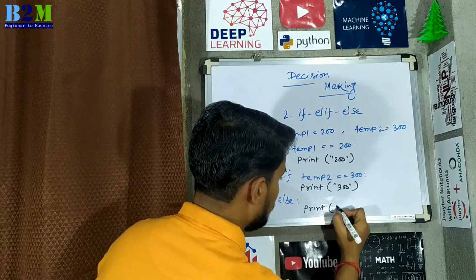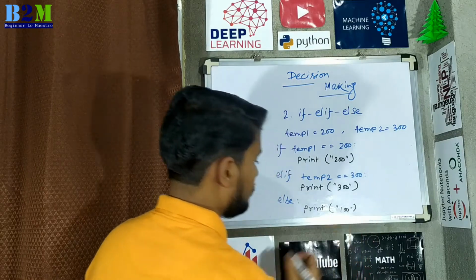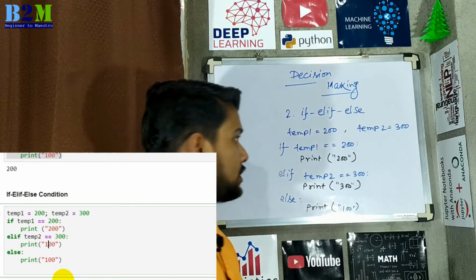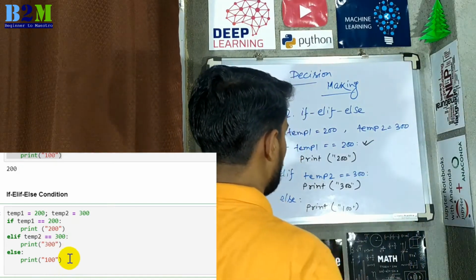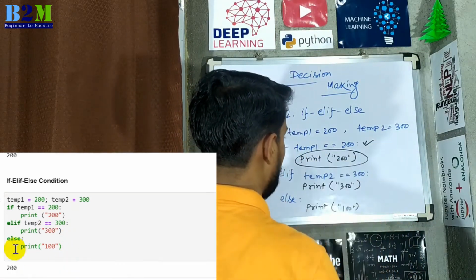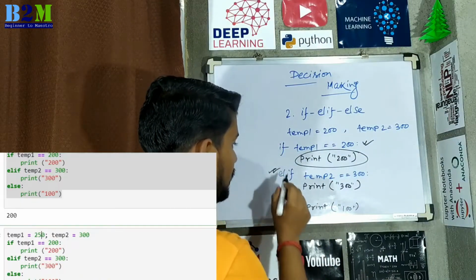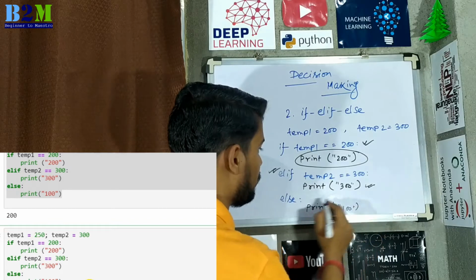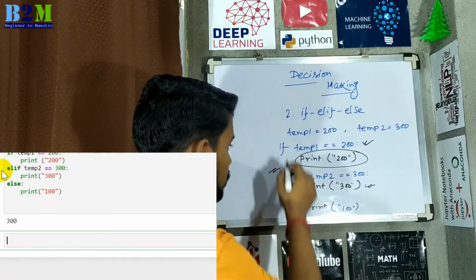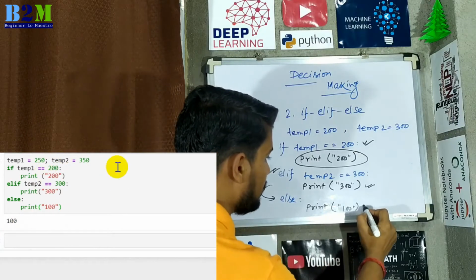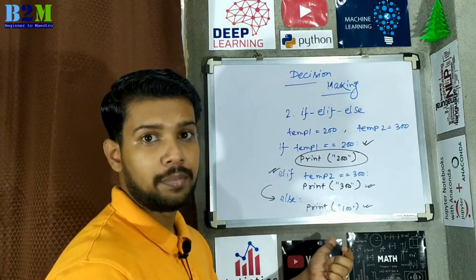In this code, this if condition will be executed first. If this if condition is true, then only this print statement will be executed. Otherwise it will check the elif condition. If it is true, it will execute this print statement. If both conditions fail, it will come directly to the else statement and only this print statement will be executed.